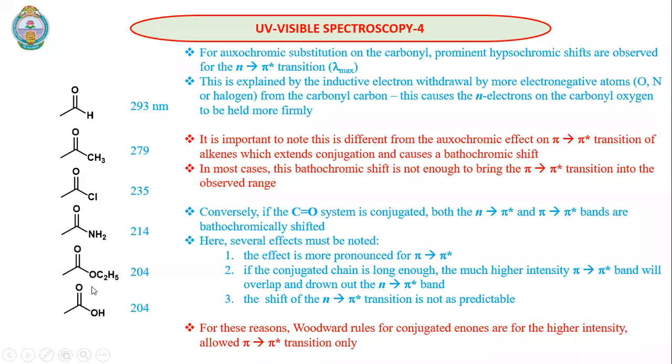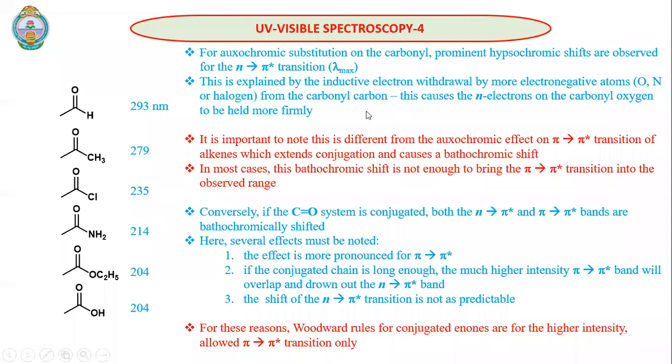Because of the high electronegativity of these atoms, the n to pi star transitions will increase their energy or decrease their wavelength, as we all know that energy is inversely proportional to wavelength.